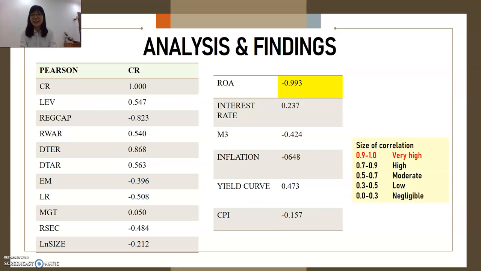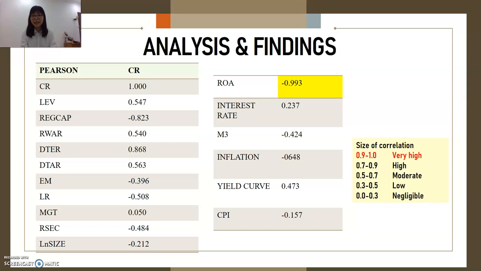Here is the analysis and the finding. So this table is the Pearson correlation, and we can refer to the size of the correlation. When it's recorded as 0.9 to 1, it actually means that this is a very high relationship to the credit risk. On the other hand, when it's recorded 0.0 to 0.3, it is negligible. So this means that the variable did not affect the credit risk at all.